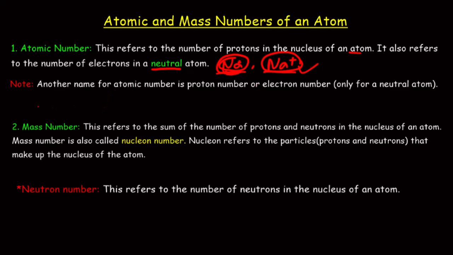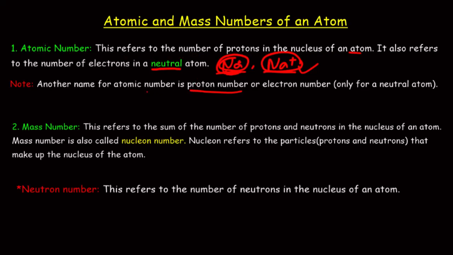Now we must note that another name for the atomic number is the proton number, and the reason is because, from the definition, atomic number is the number of protons in the nucleus of an atom.